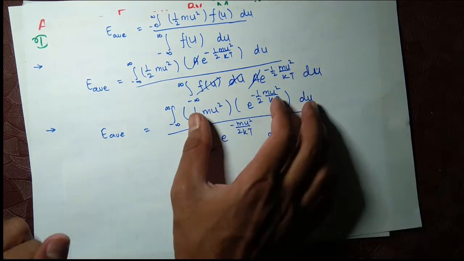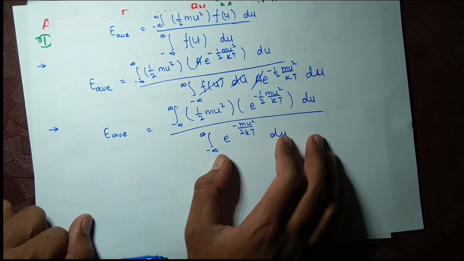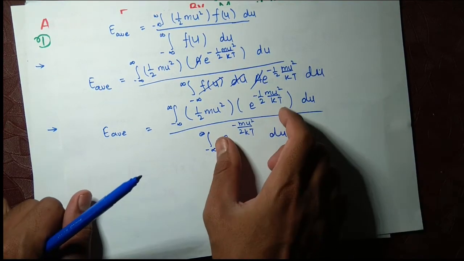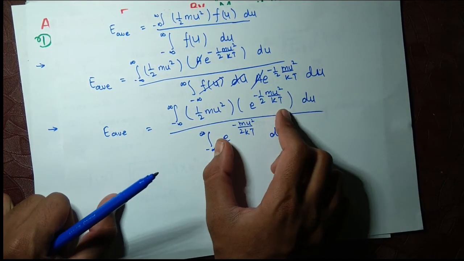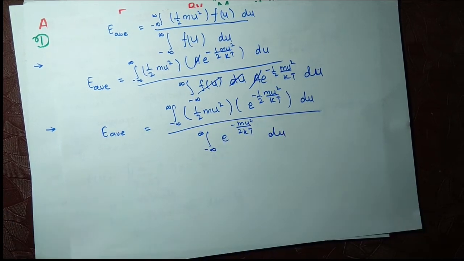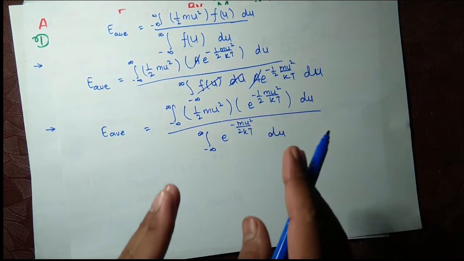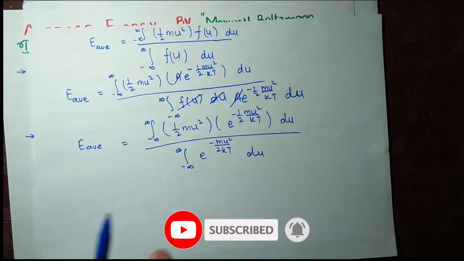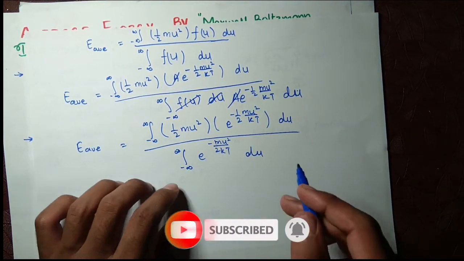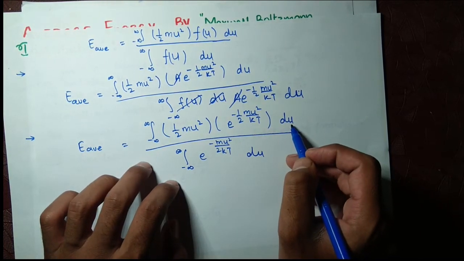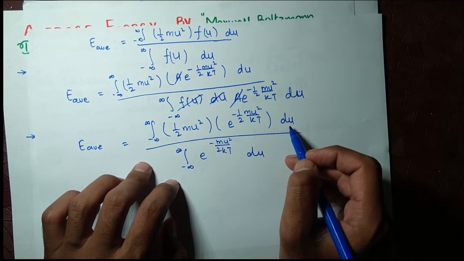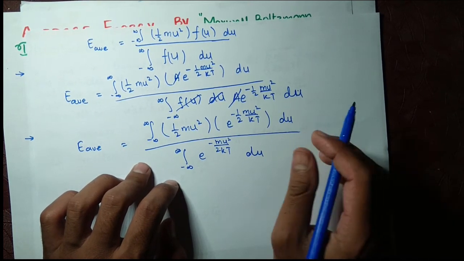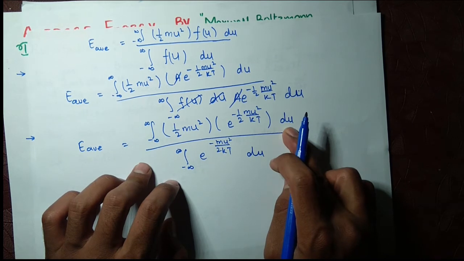Now we have to solve this integral. Our integral looks a little bit difficult, we have to make it simpler. So for that we have to assume something, we have to let something to make it simpler, and we have to integrate it with respect to u. So we have to assume or let something which has a direct relation with u.